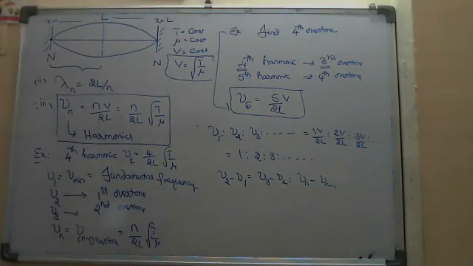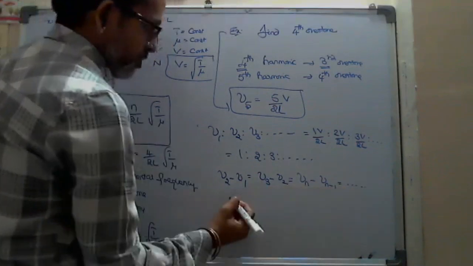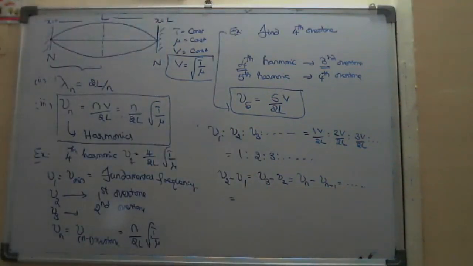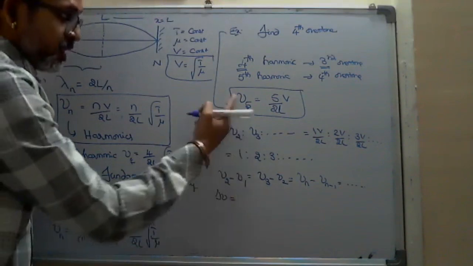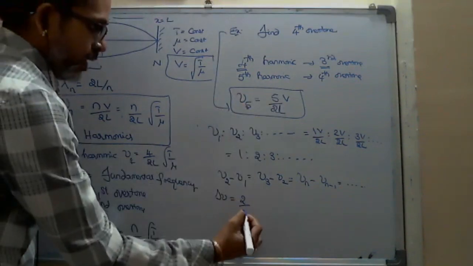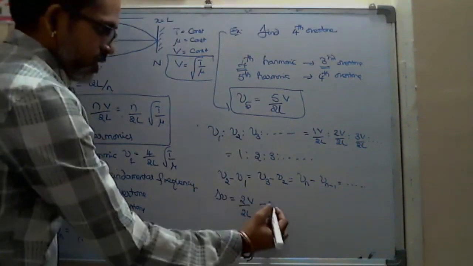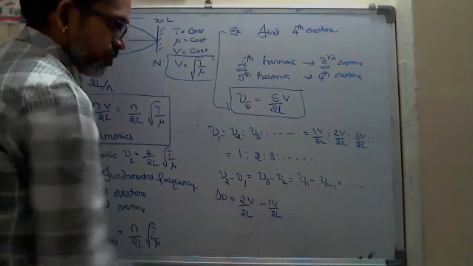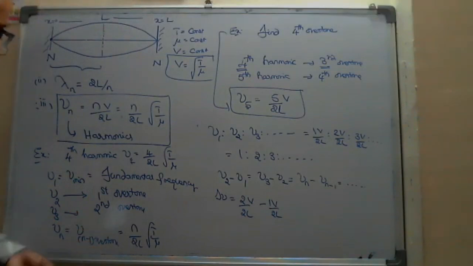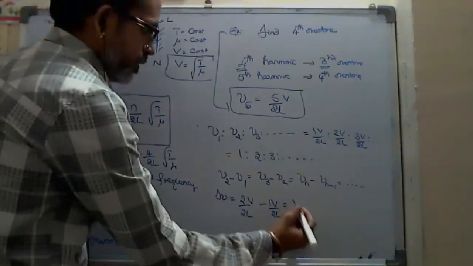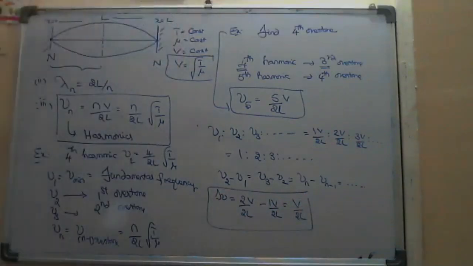The difference will be how much? Nu2 is 2 by 2L into V, minus nu1 which is 1V by 2L, so V by 2L. Delta nu is V by 2L between any two successive frequencies.